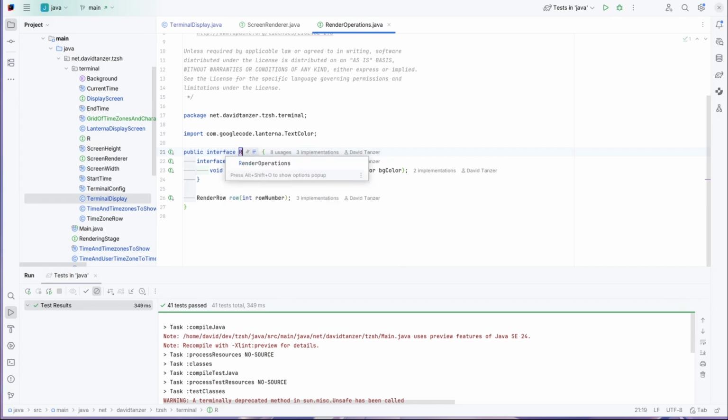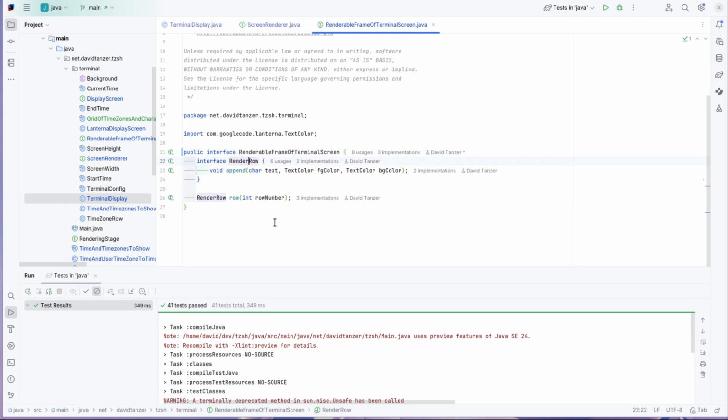So let's call this renderable, maybe even renderable frame of terminal screen. Yes, the testing class should be renamed too. Then we can call this a renderable terminal screen row.